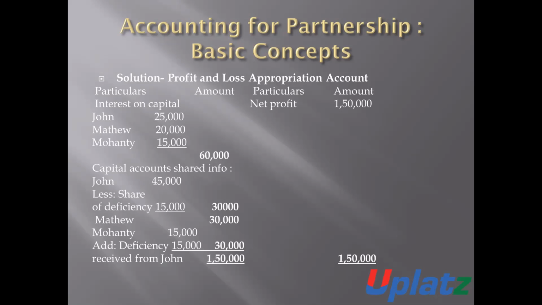So John will receive 30,000 rupees amount of profit out of 45,000, and he will sacrifice 15,000. So 30,000 John, Manthe 30,000, and Monte is also 30,000 as per fixed. So such amount is bifurcated between these three partners.